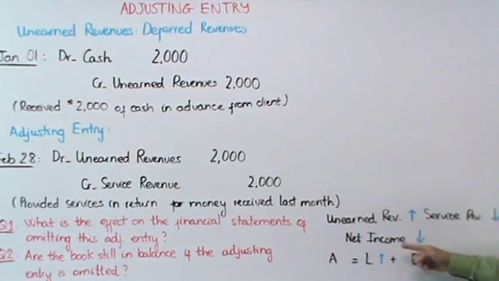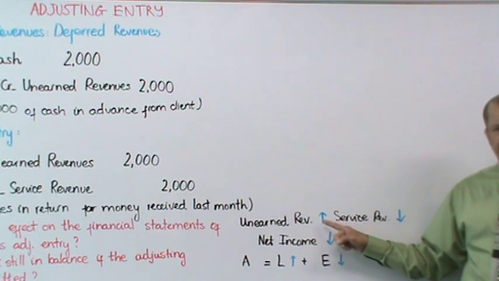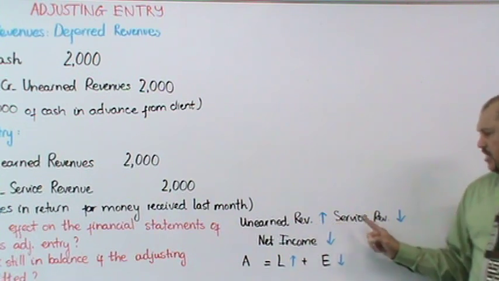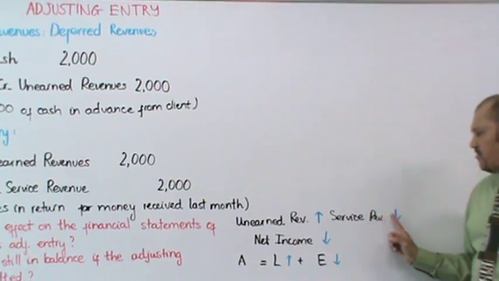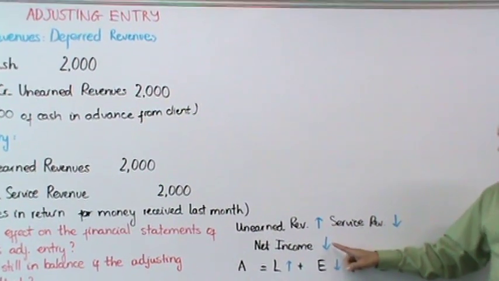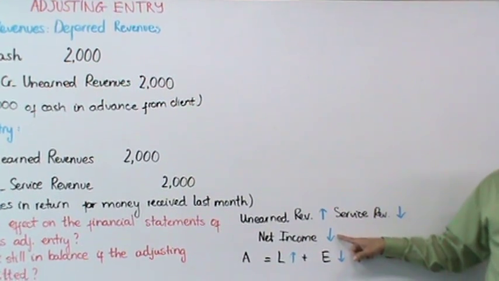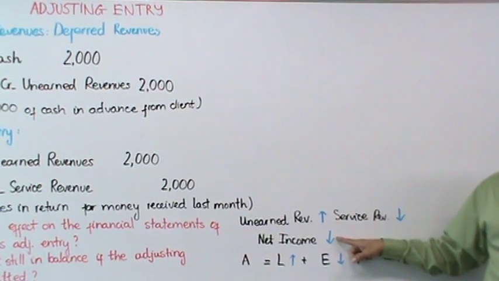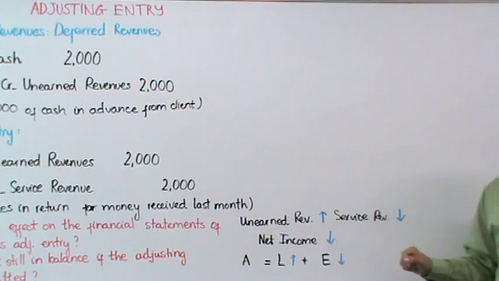So if you did not make this adjusting entry, your unearned revenue would be overstated. I have an arrow going up, would be overstated. Your service revenue would be understated. If your service revenue is understated, then your net income also is understated. And as you may recall, your net income gets closed out into your equity account like retained earnings or capital. So then your equity also would be understated.